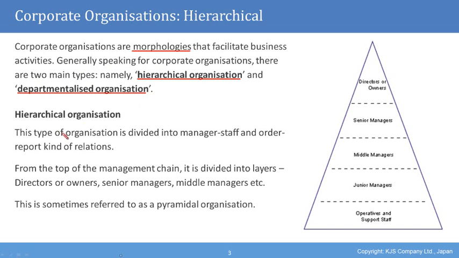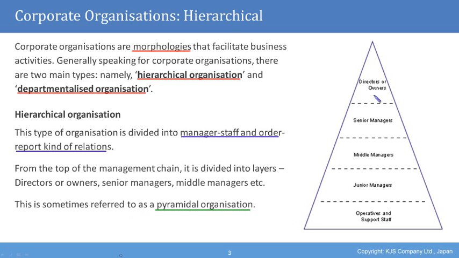Hierarchical organization is a type of organization divided into manager, staff, and order report kind of relations. From the top of the management chain, it is divided into layers: directors or owners, senior managers, middle managers, etc. This is sometimes also referred to as a pyramidal organization.